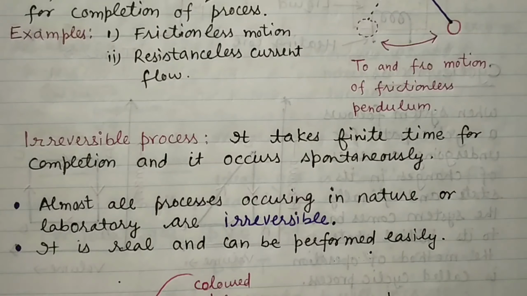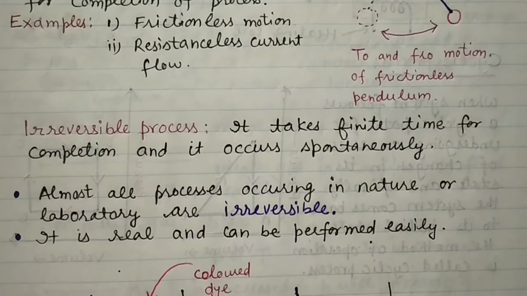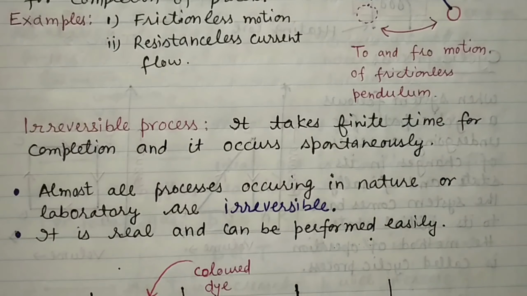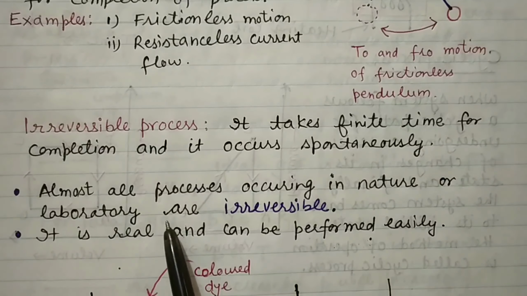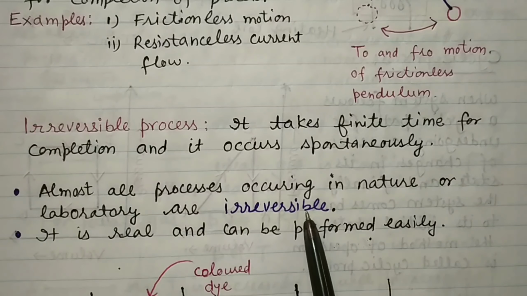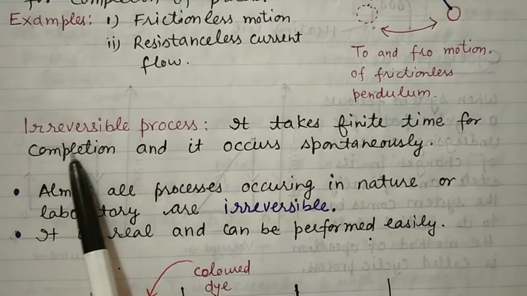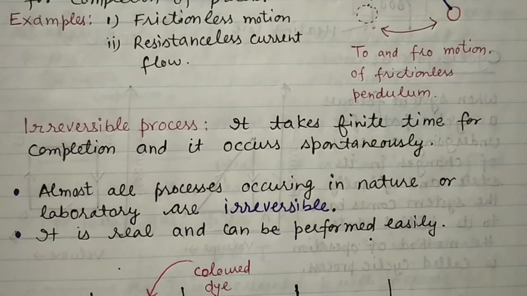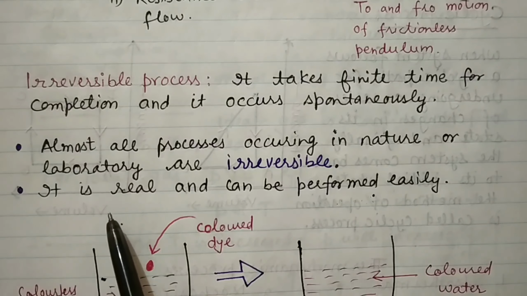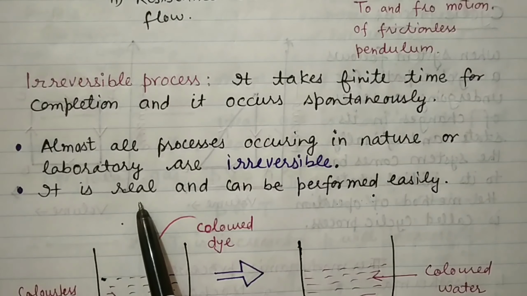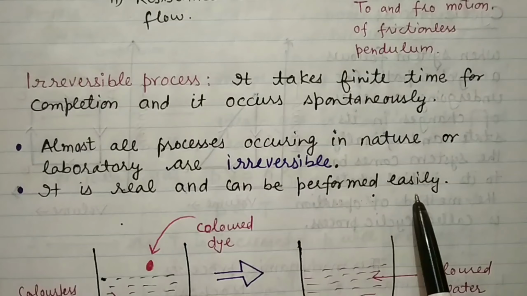Almost all processes occurring in nature or the laboratory are irreversible in nature, or one can say all the natural processes which happen in our day-to-day life are irreversible processes. In fact, an irreversible process can be visualized. It is real and can be performed easily.